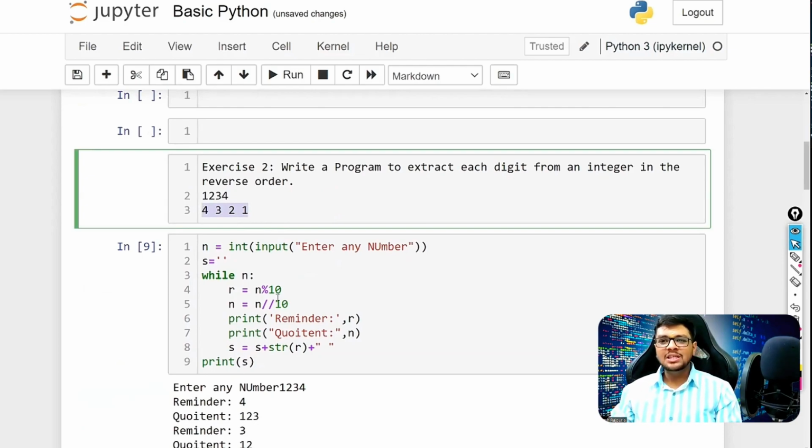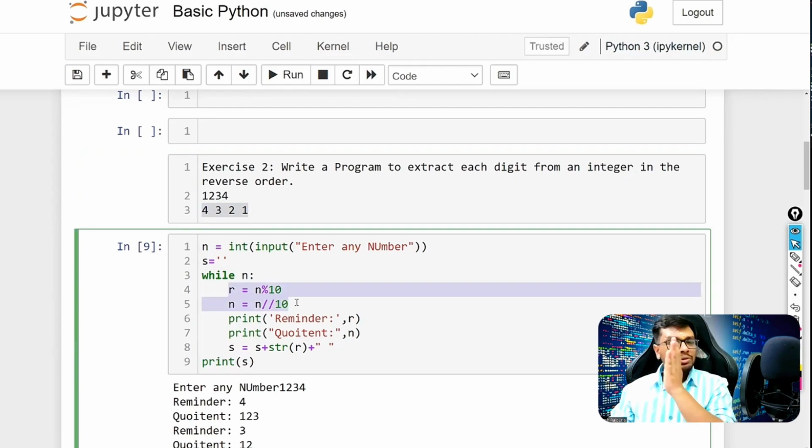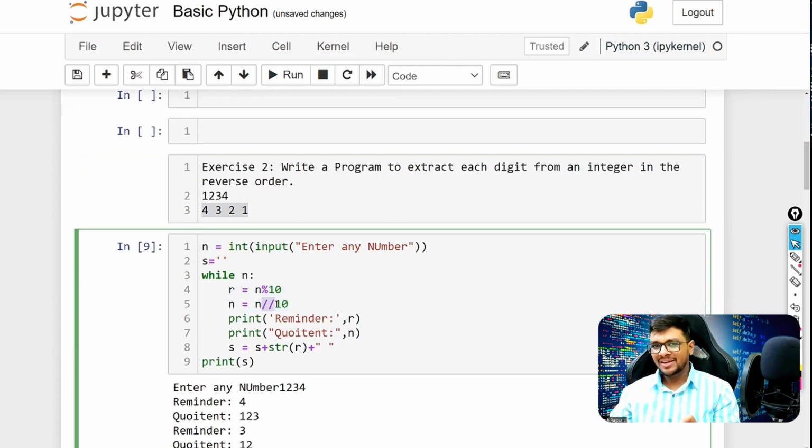Very simple. You just need to remember this: whenever you want individual digits, use modulus and double slash, that is the floor division operator, because we don't want the decimal point.